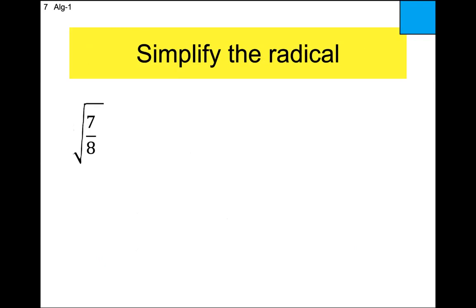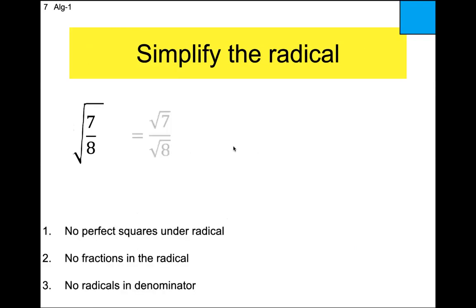All right, so we got the square root of 7/8. We know how to handle this one. We take the square root of the top over the square root of the bottom, right? Square root of the top over the square root of the bottom.